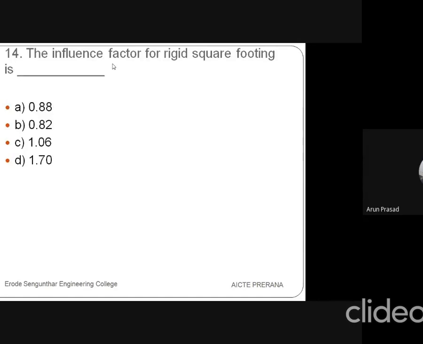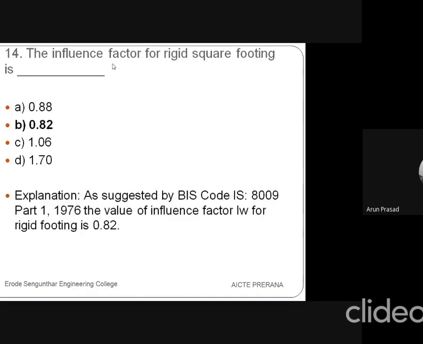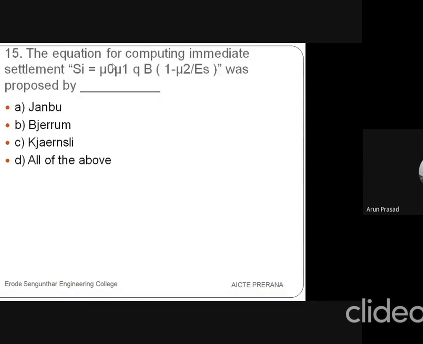The influence factor for a rigid square footing, as suggested by the BIS, that is Bureau of Indian Standards, is: the value of influence factor IW for rigid footing is 0.82. Then the equation for computing immediate settlement is the same, the formula is the same.